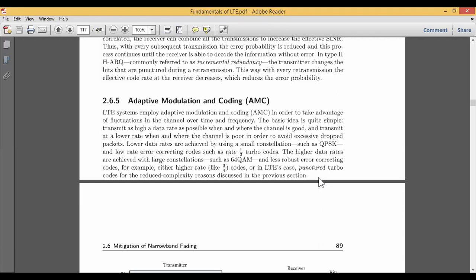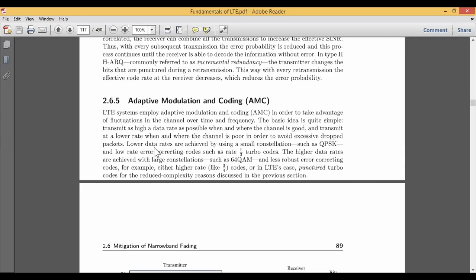There may be a fluctuation in the channel over time and frequency, because it's a completely time and frequency based concept. Now, it's very simple to understand: in adaptive modulation we make use of high bit rate transmission. We don't require very low transmission of information. We try to focus more on high data rate. The channel should be very good, and the excess dropped packets should be handled properly. There is a possibility that the information or the packet may get lost in the wireless channel.